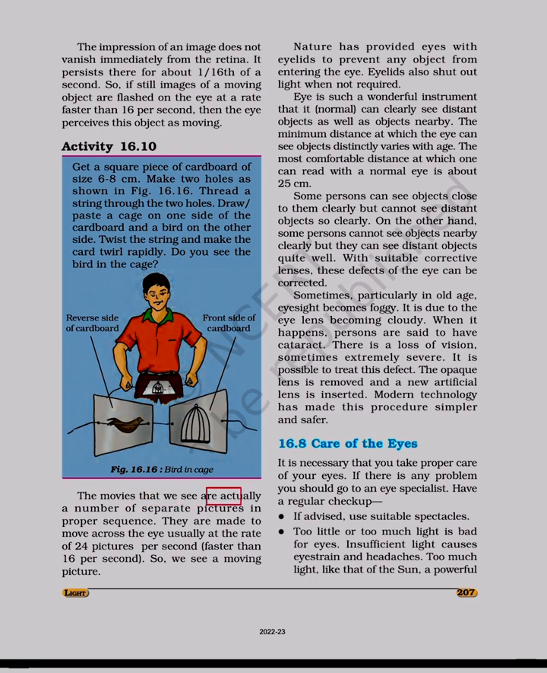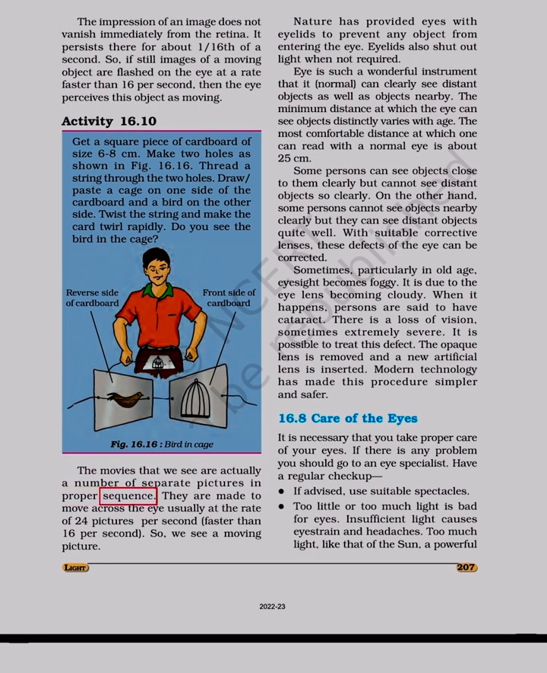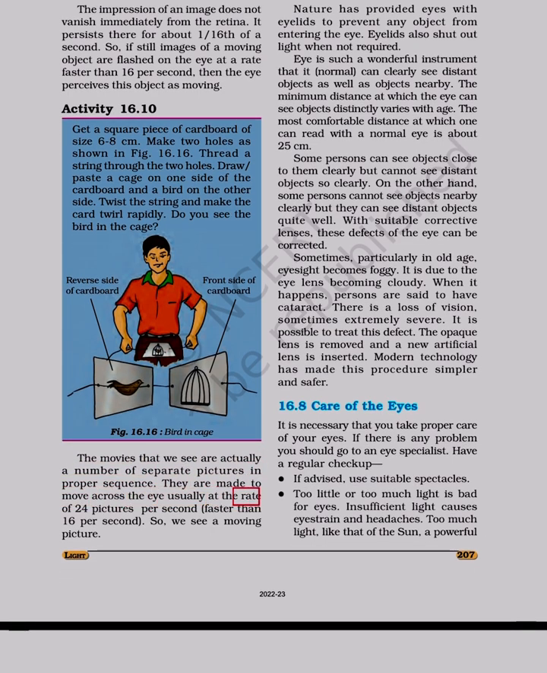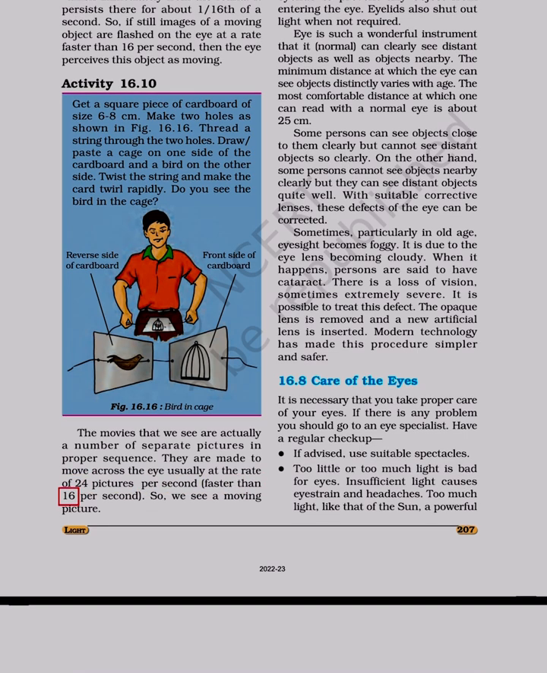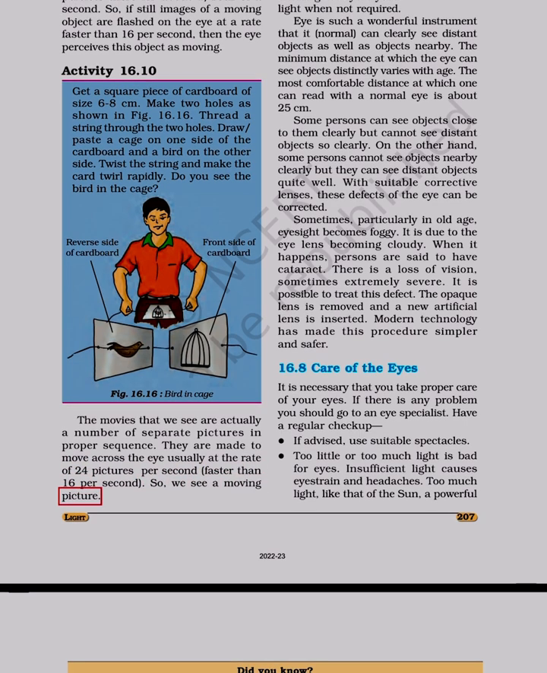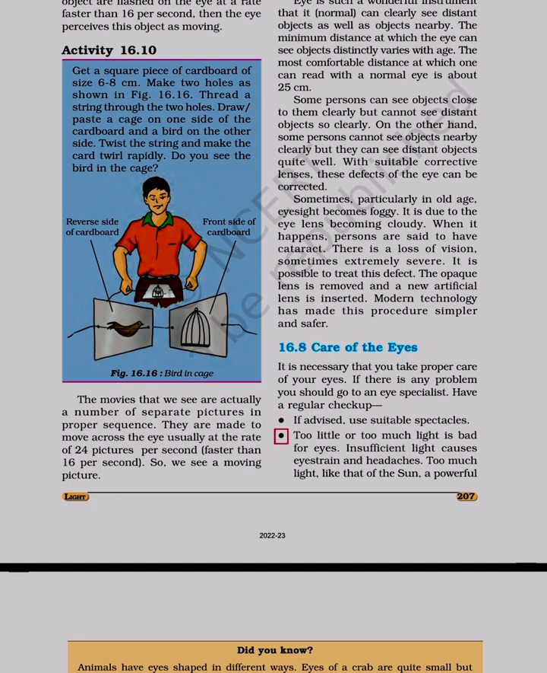The movies that we see are actually a number of separate pictures in proper sequence. They are made to move across the eye usually at the rate of 24 pictures per second, faster than 16 per second. So, we see a moving picture. Light. If advised, use suitable spectacles.